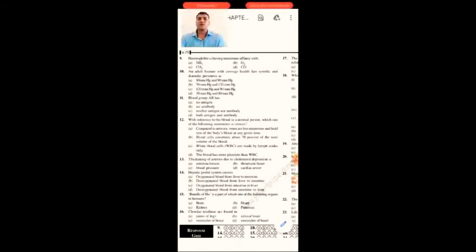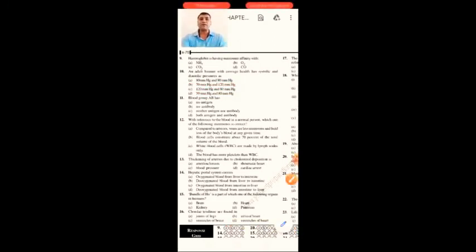An adult healthy human with average health has systolic and diastolic pressures of? Already you know that the common blood pressure is 120 by 80. 120 means systolic pressure, 80 means diastolic pressure. So already we know that 120 by 80 is the right answer. So from the options, C option 120 by 80 is the right option.